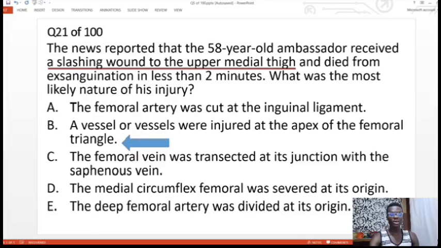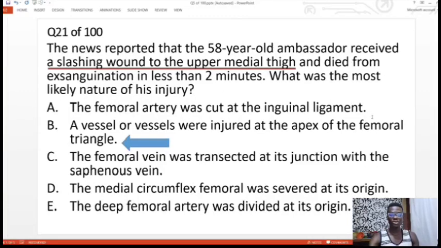So an injury or a cut around that region is going to cause a severe blood loss that can lead to death in very few minutes if no medical attention is given. All right, so the correct answer is option B. A vessel or vessels were injured at the apex of the femoral triangle. The femoral triangle is present in the upper part of the medial thigh, which makes it still correct.